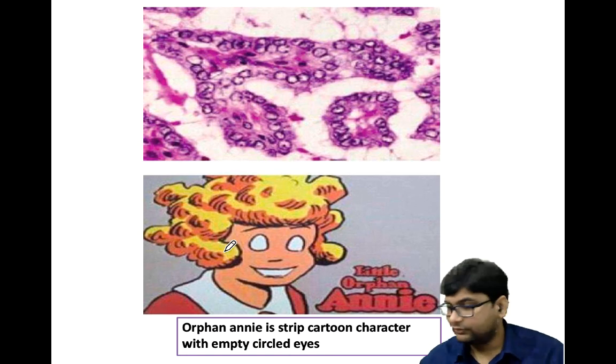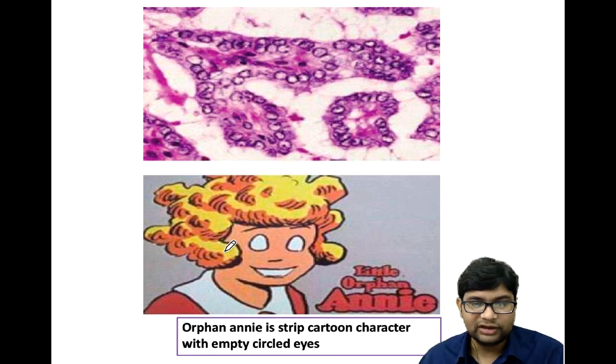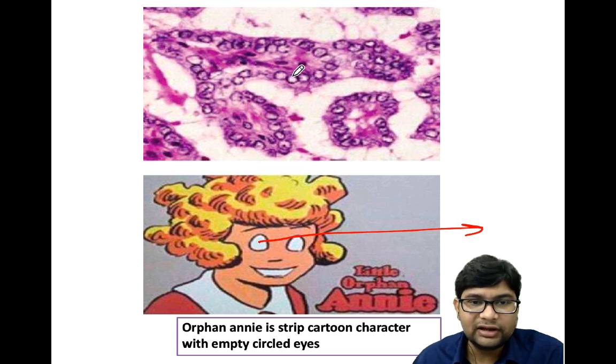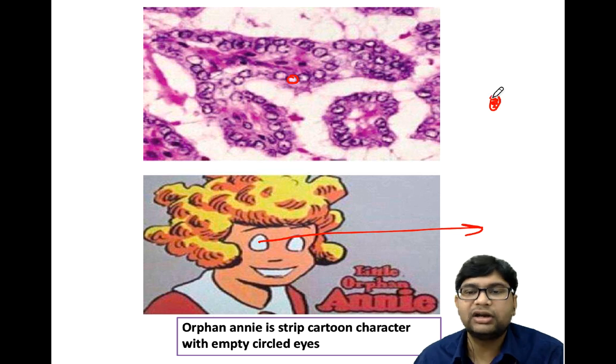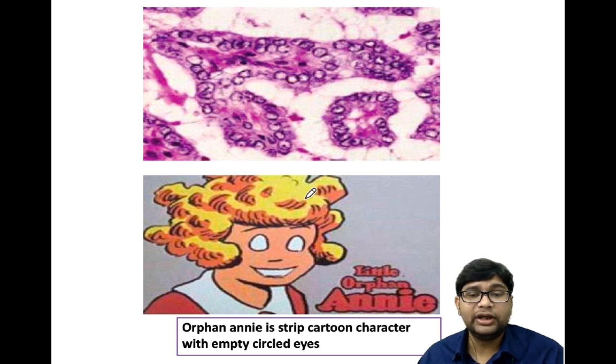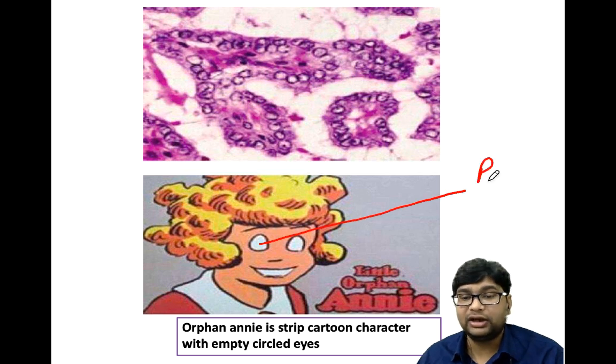So this was the thing which I was talking about. This is Orphan Annie, a strip cartoon character with empty circled eyes. In papillary carcinoma of thyroid, you will see that the cells have nuclei with an empty circle, optically clear, as if the eye of this cartoon character Orphan Annie. And there will be nuclear grooving also. Orphan Annie nuclei are pathognomonic of papillary carcinoma of thyroid.